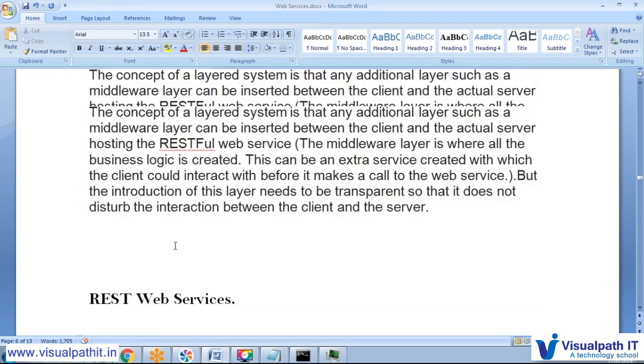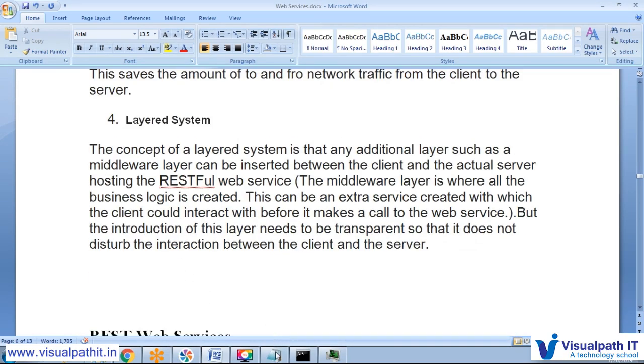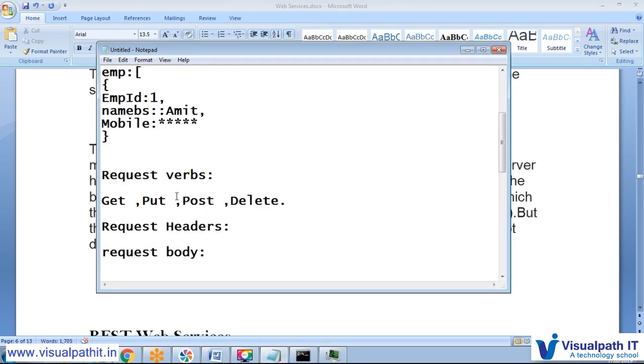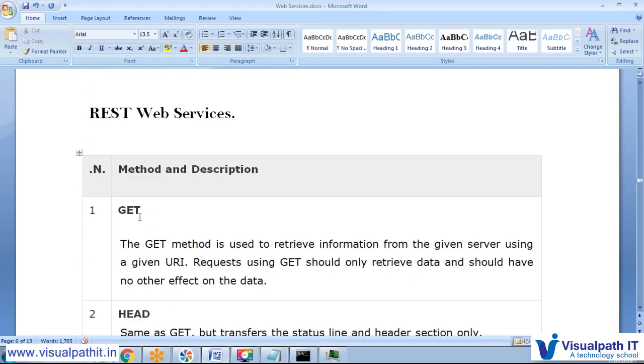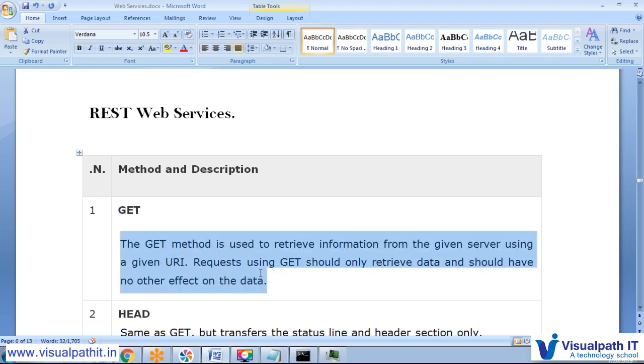So I already explained about the verb, the request verb. So how is the request verb defined? Like GET: the GET method is used to retrieve information from the given server using a given URI. Requests using GET should only retrieve data and should have no other effect on the data.